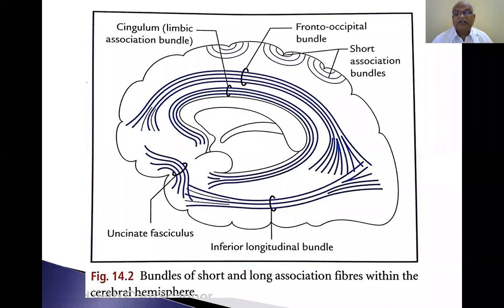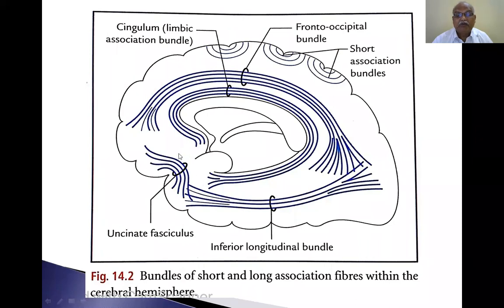So already we discussed the association fibers, short association fibers and long association fibers. Short association fibers run from one gyrus to another gyrus by crossing the sulcus. This is the sulcus. Long association fibers run between one pole and another pole. They are connected with each other. Uncinate fasciculus connects the orbital part of the frontal lobe with the motor speech area of the temporal lobe.